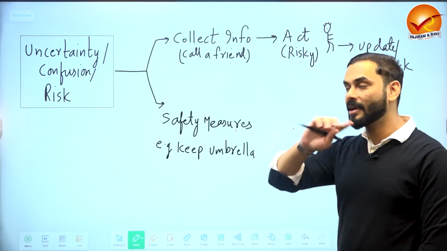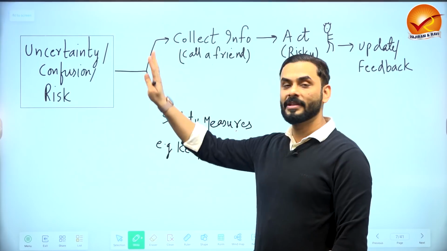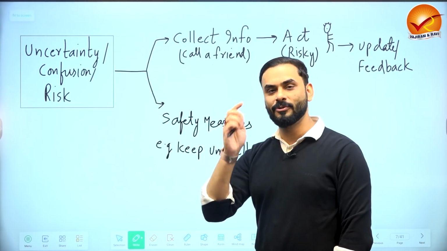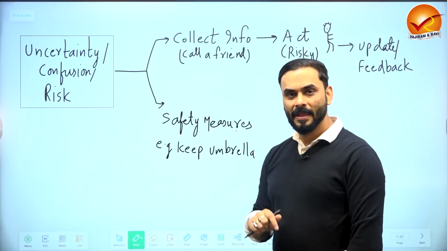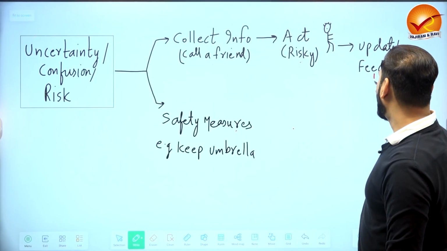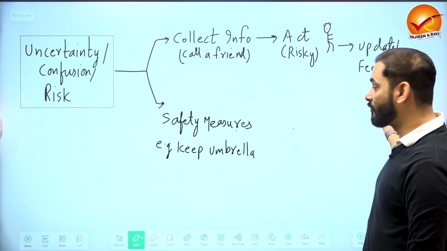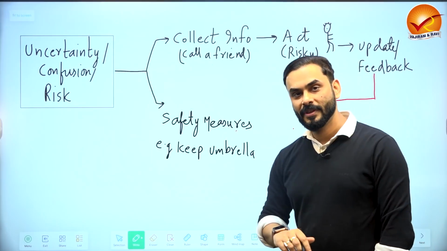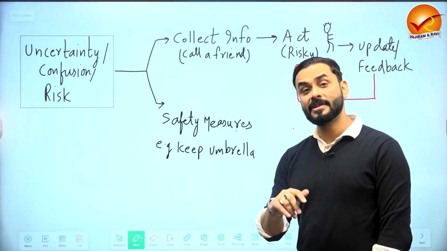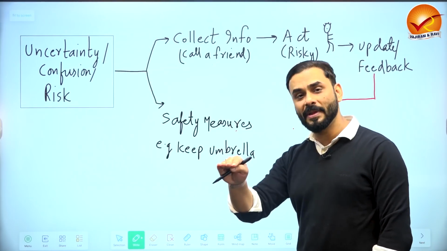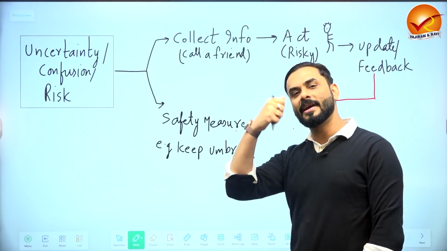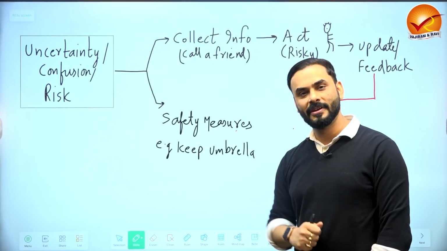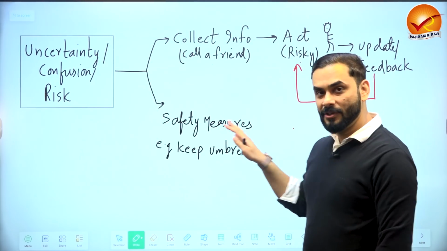You take feedback. When you go out, you check how the weather is, you see hardly one or two drops, and then you are relaxed that it's fine. So based on that feedback, what are you going to do? You are going to act, which means you keep moving. You don't need to change your plans. But suppose it starts to rain, you will stop in between for some time, pull out your umbrella and wait for the rain to be controlled, right?